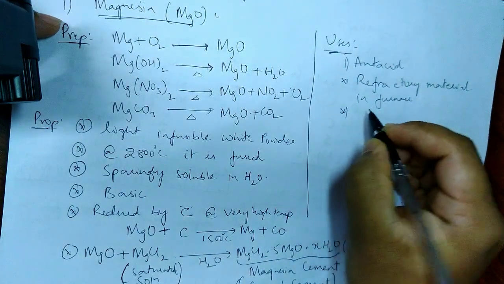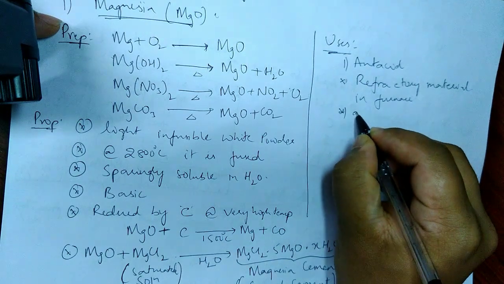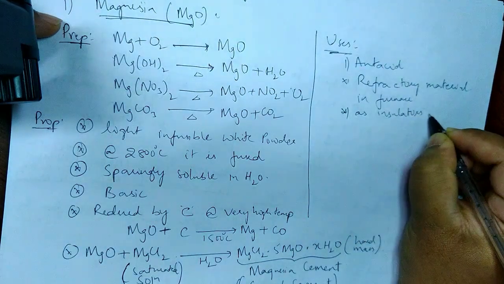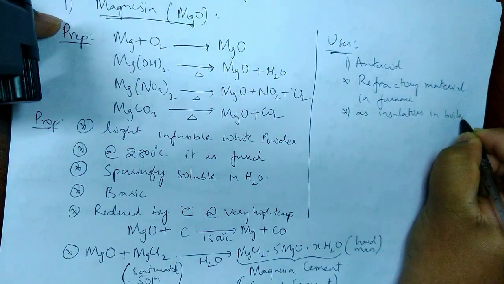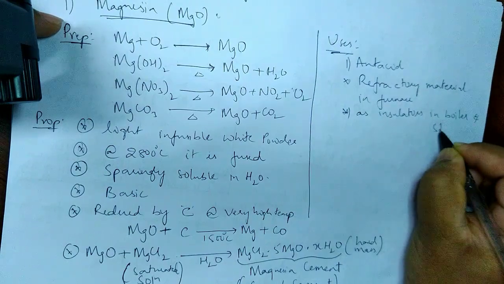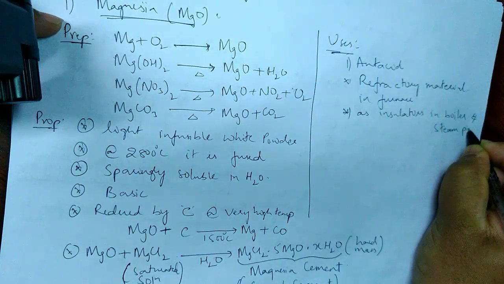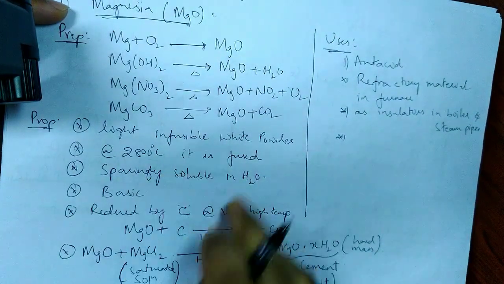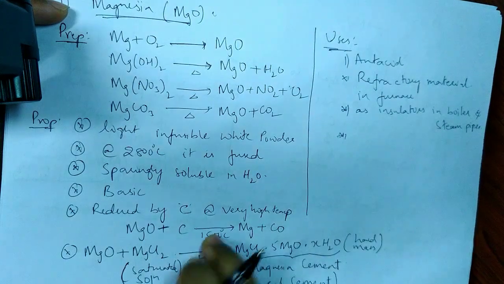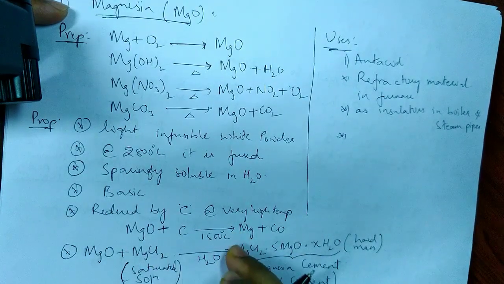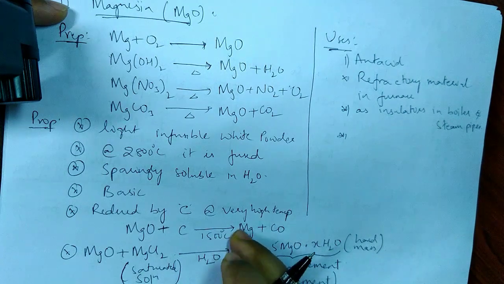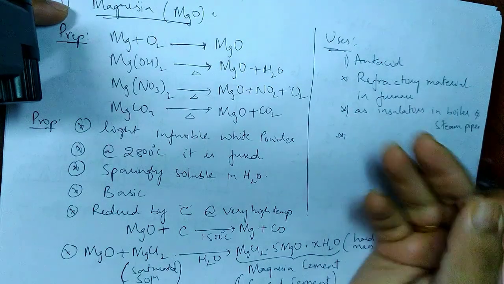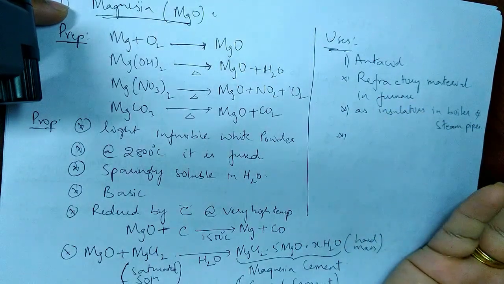Then it is also used as insulators in boilers and steam pipes, because it is thermally very stable; it is only at around 1500 degrees Celsius that it is able to get rid of this oxygen. So in other words, it has a very high ability to hold the temperature. That's the reason it is used in furnaces as well as insulators in boilers and steam pipes.